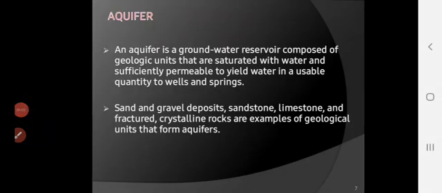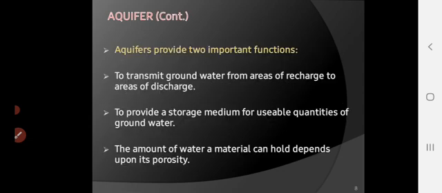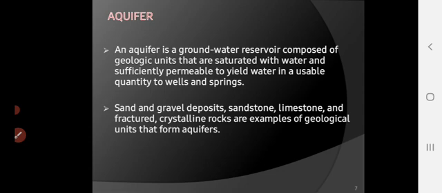So, what is an aquifer? In one sentence, it is a formation of ground which contains groundwater and may transmit water in a suitable quantity. This is the definition for you to remember. Sand, gravel deposits, sandstones, limestones, and fractured crystalline rocks are examples of geological units that form aquifers. So an aquifer is a geological formation which contains groundwater and transmits it.